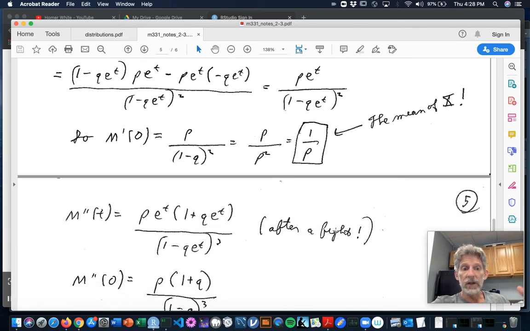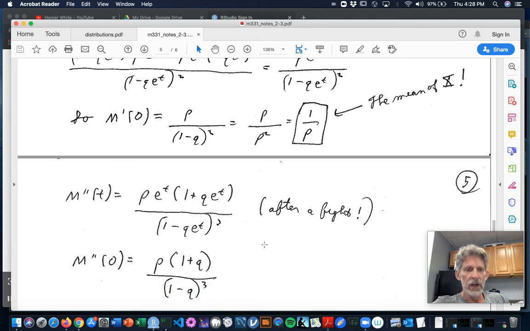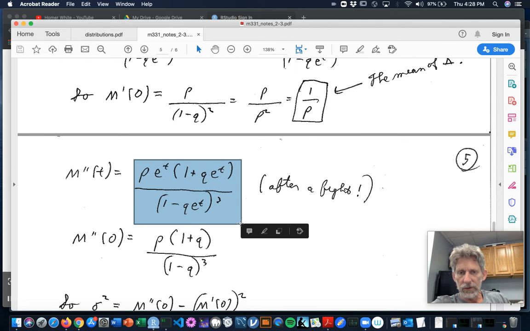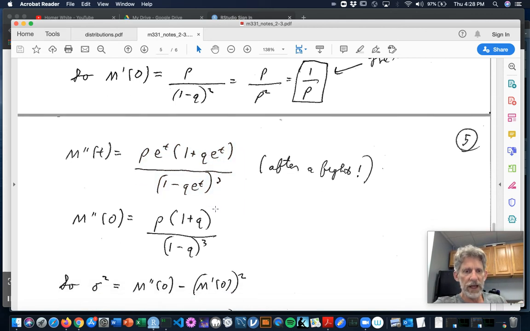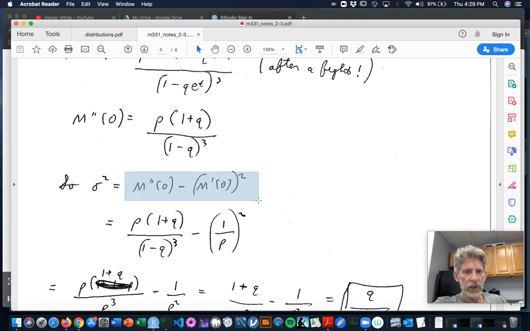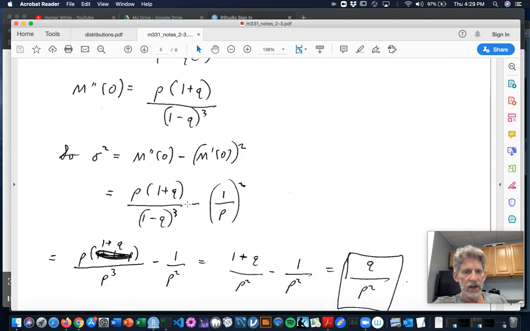The other thing you can do is get the variance. And that would have been really, really hard, clever thinking if you didn't have moment-generating functions. But with them, all you've got to do is take the second derivative, which is going to mean the quotient rule again. So you're going to have a big fight with some algebra to simplify it down. It turns out to be a bunch of stuff over (1 minus q e to the t) cubed. But you put in 0, and it turns out to be this. And then you throw it into the quick formula for variance. And so you've got this.